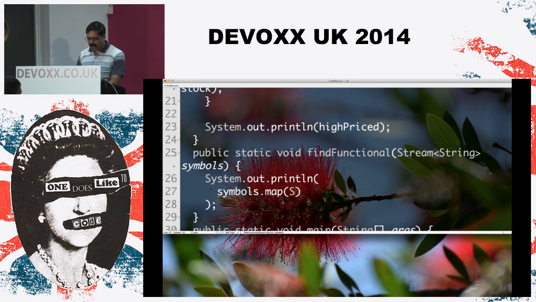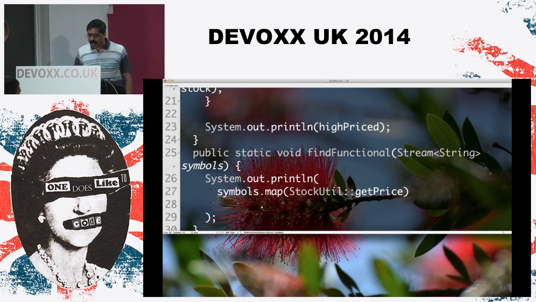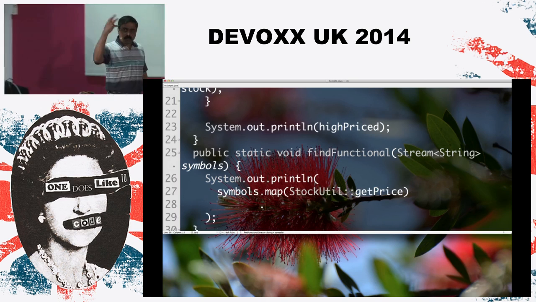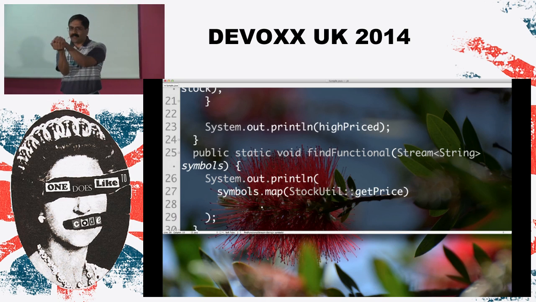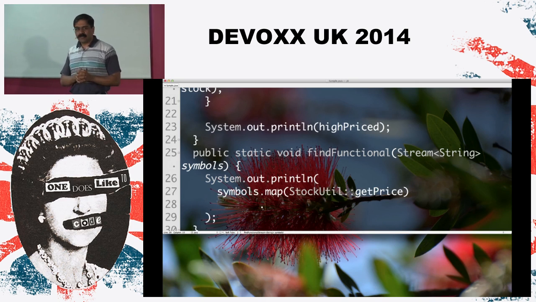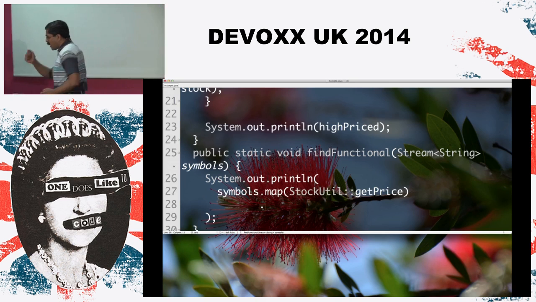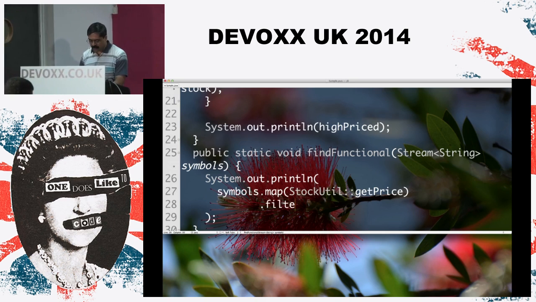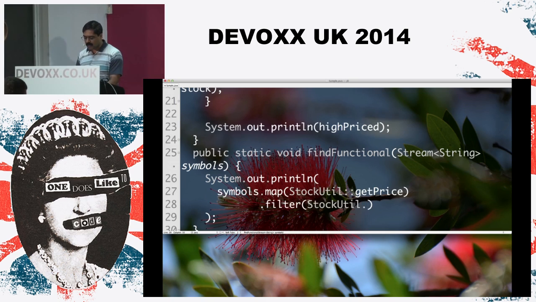So this is going to say stock util and then get price. That's what I want to call in this case. Great. Now that I have all the stock prices, I want only those prices that are less than $500. What operation would we use for that? A filter, absolutely. So let's throw a filter in there, and I'm going to say stock util dot is price less than 500. Remember how that was returning a predicate, and this guy wants a predicate. This is a marriage made in heaven, isn't it?